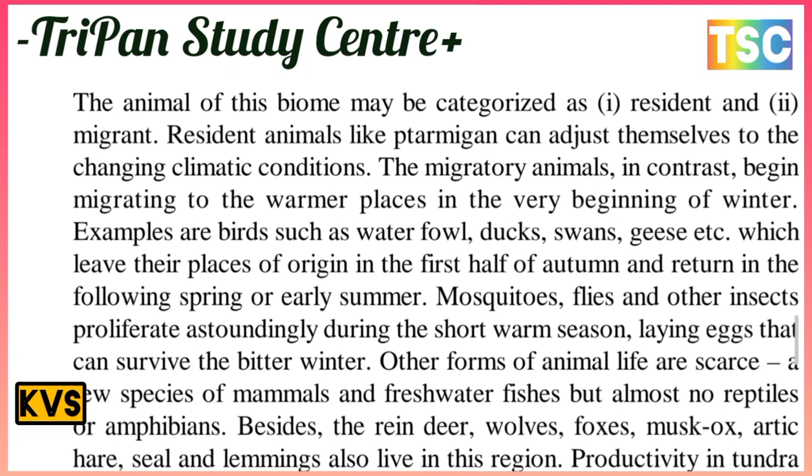Mosquitoes, flies and other insects proliferate astonishingly during the short warm season, laying eggs that can survive the bitter winter. Other forms of animal life are scarce: a few species of mammals and freshwater fish, but almost no reptiles or amphibians. Besides these there are reindeer, wolves and foxes, musk ox, and lemmings, which live in this region.